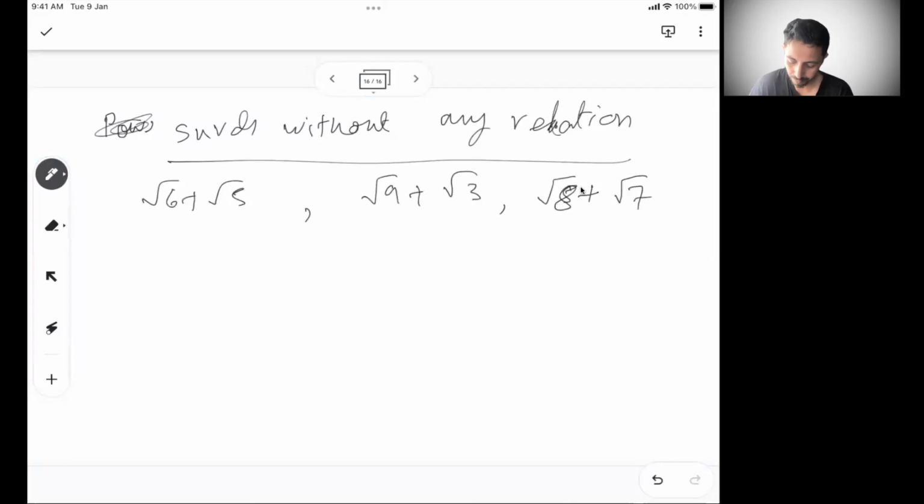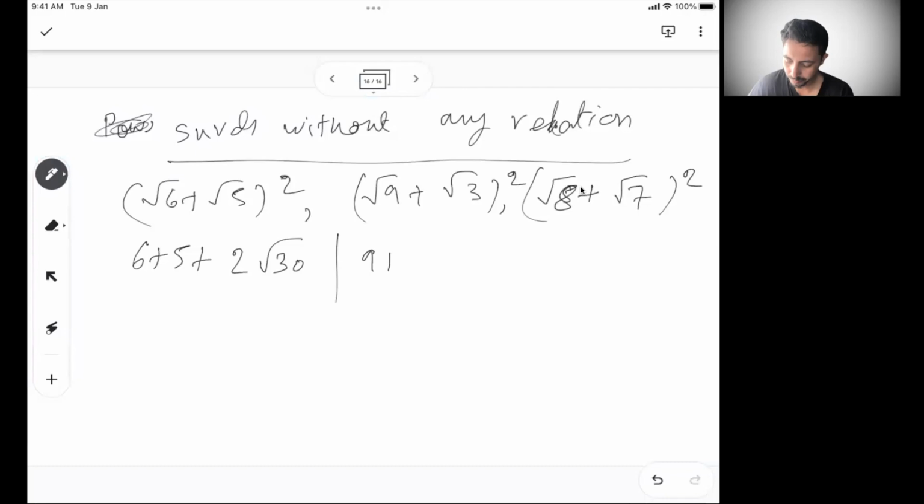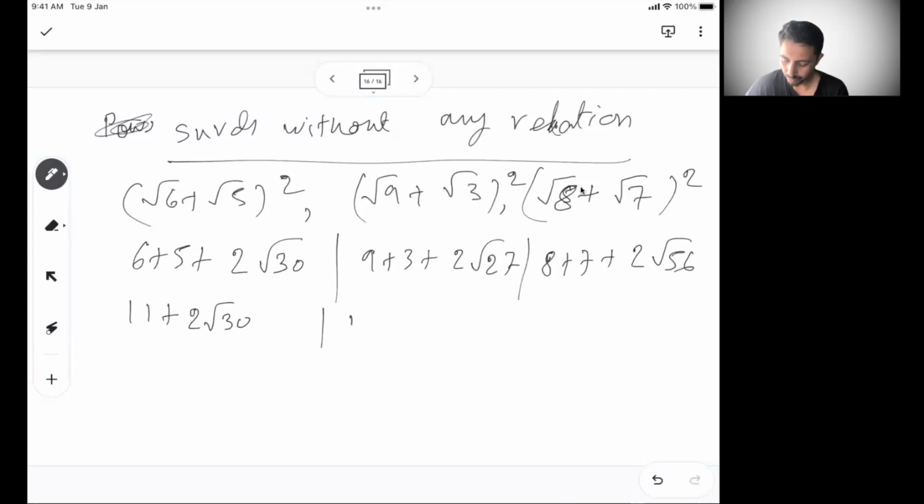So here, first, again, you do a square. So you do a square of this, square of this, square of this. What will I get? I'll get 6 plus 5 plus 2 root 30. From here, I get 9 plus 3 plus 2 root 27. From here, 8 plus 7 plus 2 root 56. So I get 11 plus 2 root 30, 12 plus 2 root 27, and 15 plus 2 root 56.